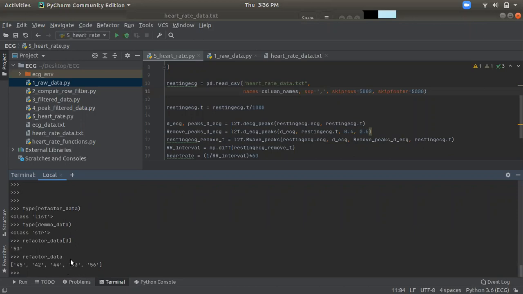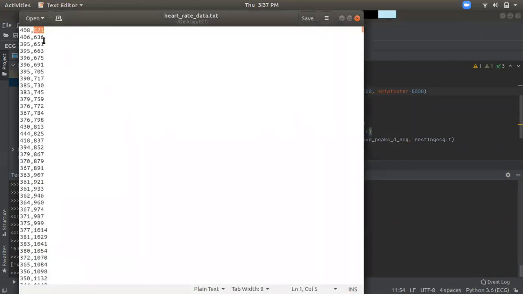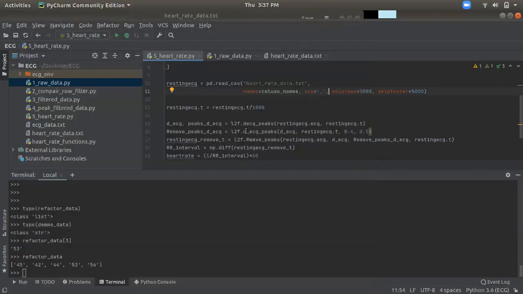We can't use a normal count. Normal counting starts from 1, but in programming, a list always starts with 0. So at the third position, 0, 1, 2, 3, 53 is present. Now by splitting on the comma, we can get each element of the input data. So we get each element of the input data separated by comma. It doesn't deal with only commas, only tabs, only something like that. Not like that. So let's take another example.